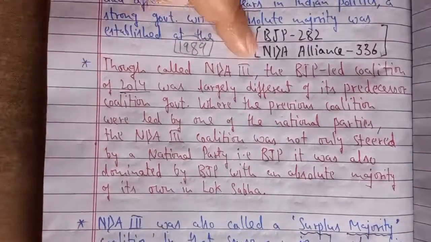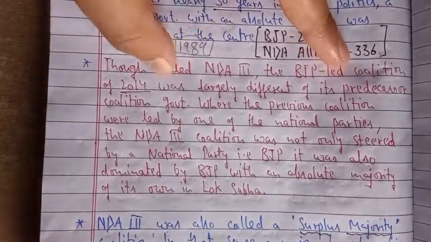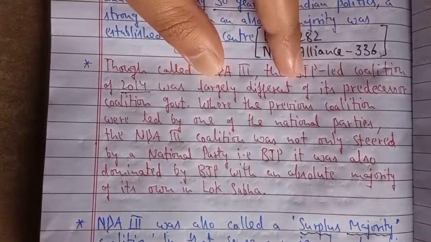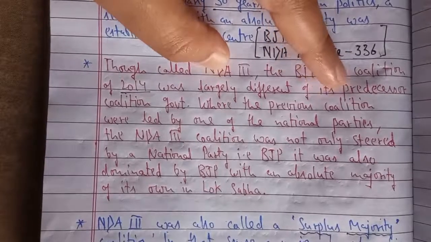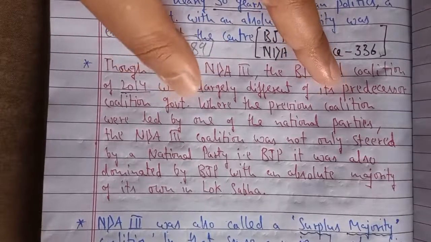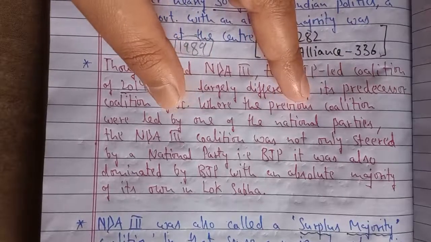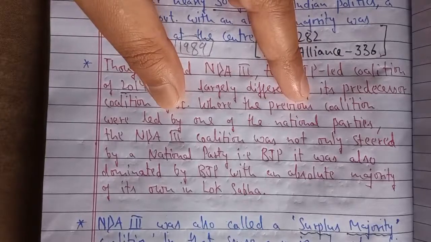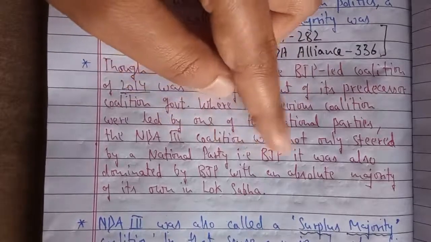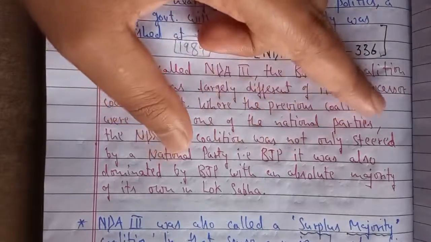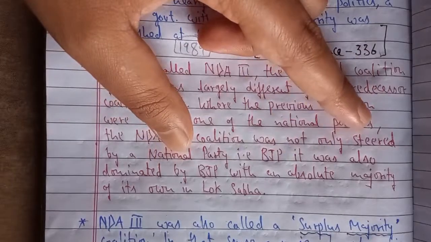Though called NDA 3, the BJP-led coalition in 2014 was largely different from its predecessor coalition governments, where the previous coalitions were led by one of the national parties. NDA 3 was not only steered by a national party, that is BJP, it was also dominated by BJP with an absolute majority of its own in the Lok Sabha.